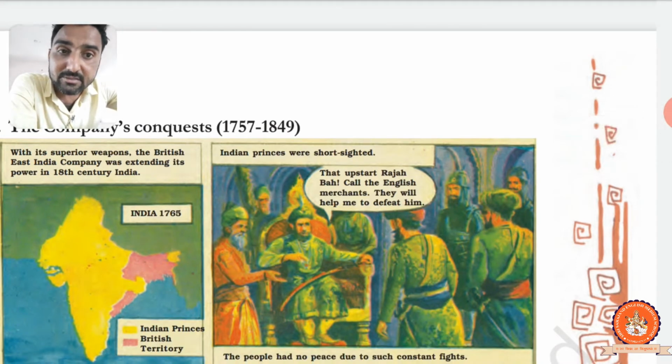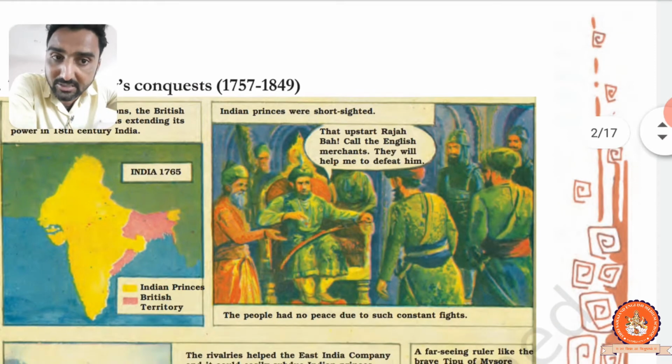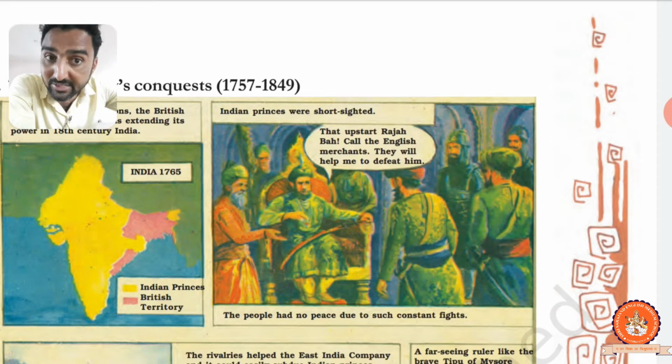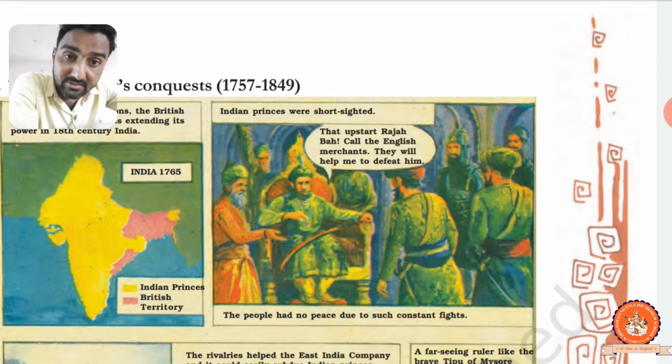You can see in the picture, yellow marks are the Indian princes' territories, all ruled by Indian princes, and these other marks are British territory. You can see West Bengal, Andhra Pradesh and all that.